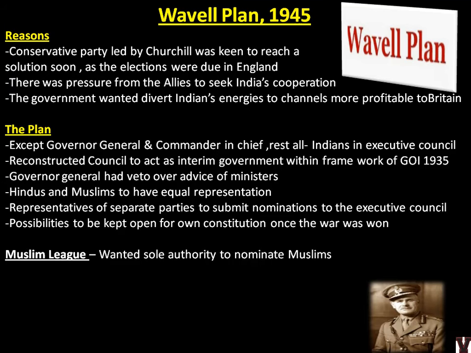Now what did the Muslim League say? It wanted sole authority to nominate Muslims. See, I'll tell you the condition, the fourth point. If you see in the plan, Hindus and Muslims to have equal representation, and representatives of separate parties to submit nominations to the Executive Council.